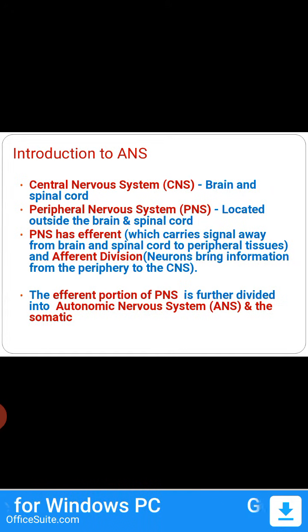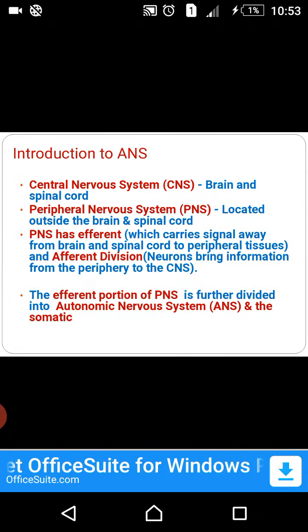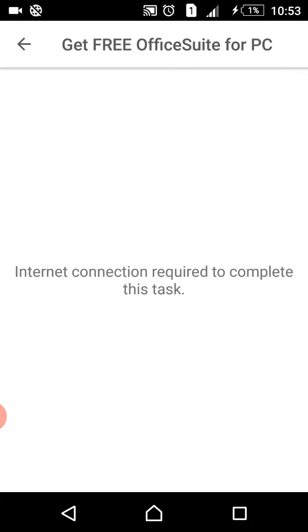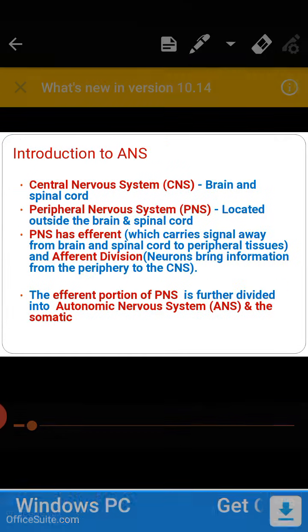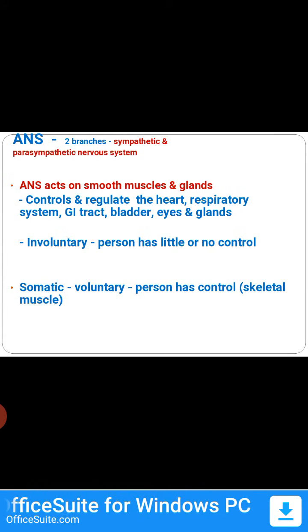The efferent nervous system is further divided into autonomic and somatic. Autonomic is involuntary in nature, and somatic is voluntary in nature. The autonomic nervous system has two branches, sympathetic and parasympathetic.